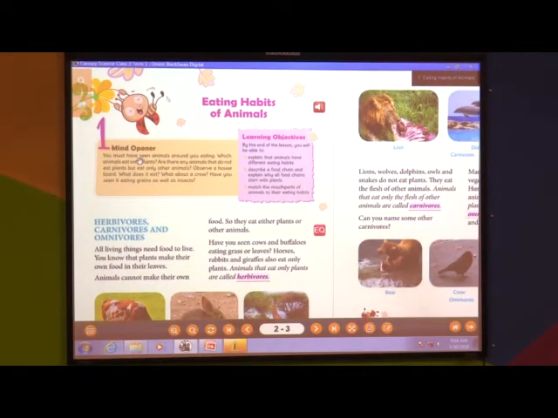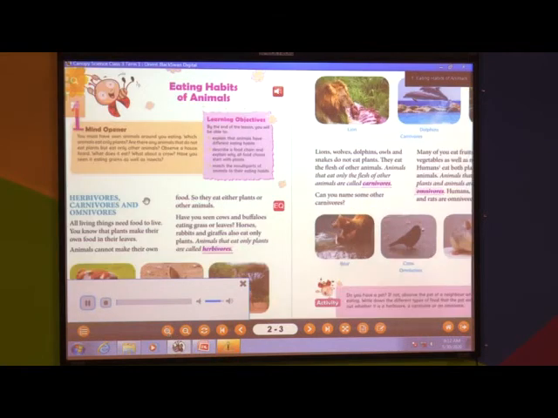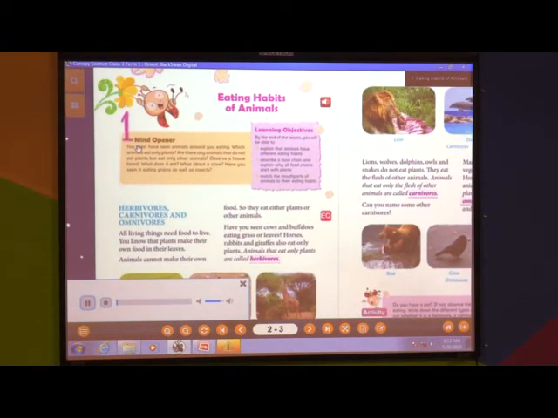Yes, what have we learned today? Eating habits of animals. Now listen everyone. Eating habits of animals. Learning objectives. By the end of the lesson, you will be able to explain that animals have different eating habits, describe a food chain and explain why all food chains start with plants, and match the mouth parts of animals to their eating habits.